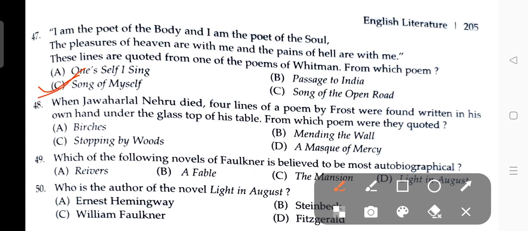Next, number 48. When Jawaharlal Nehru died, 4 lines of a poem by Frost were found written in his own hand under the glass top of his table.